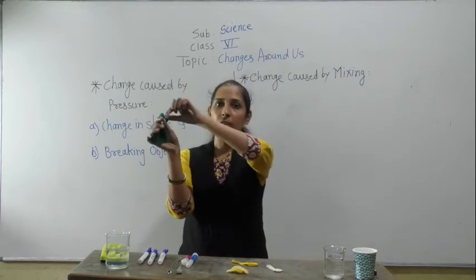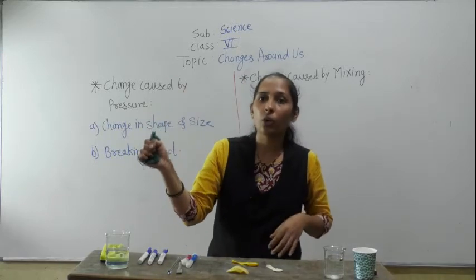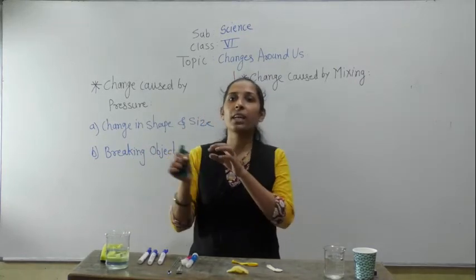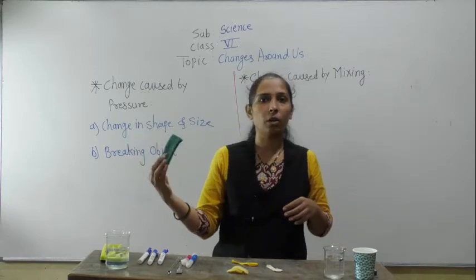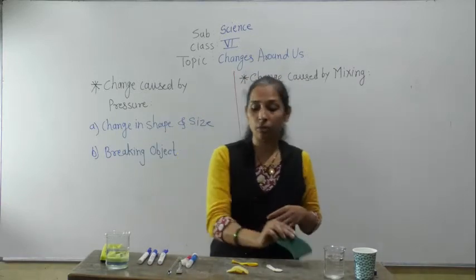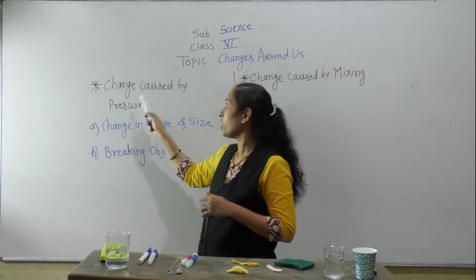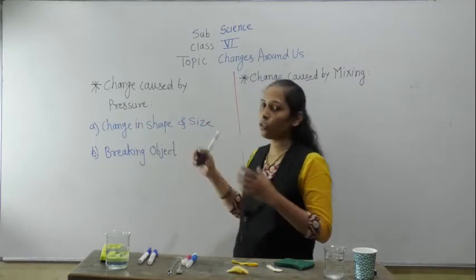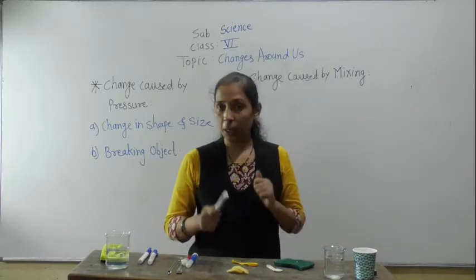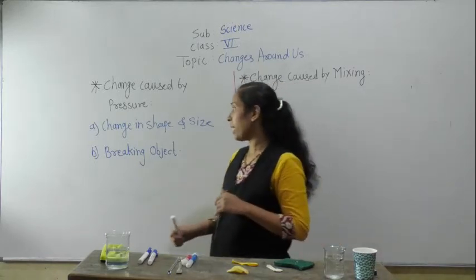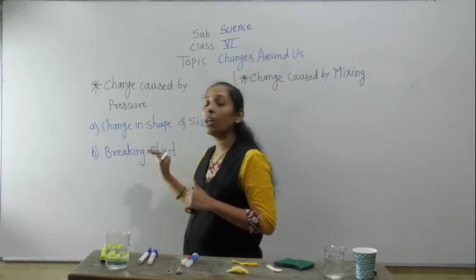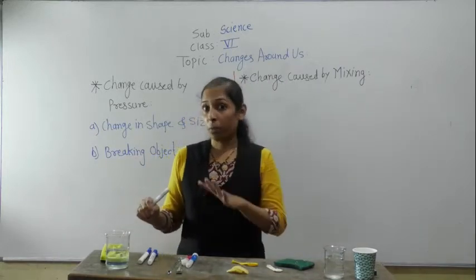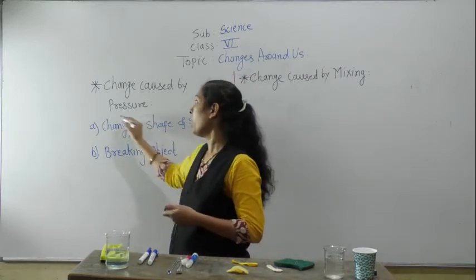So in this way, whenever we apply pressure, objects can change their shape and size, and whenever we release the pressure, they come back to their normal shape and size. So the pressure can change the shape and size of an object. Next one, we can say that pressure can break objects also. Breaking of objects can happen with the help of pressure.